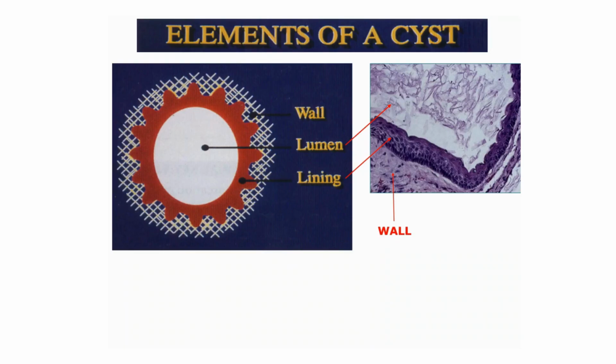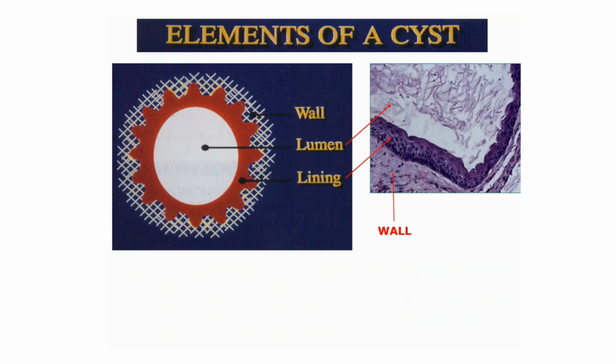The central one is the lumen. Surrounding the lumen is the lining, which is epithelial, and then comes the wall. So, lumen has the contents of the cell, which were fluid, semi fluid, or gaseous contents, but not pus. For example, in the right hand side picture, I have put down the lumen, wherein lumen contains keratin. This is a picture of a particular cyst called odontogenic keratocyst, and the lumen, the content here is keratin.